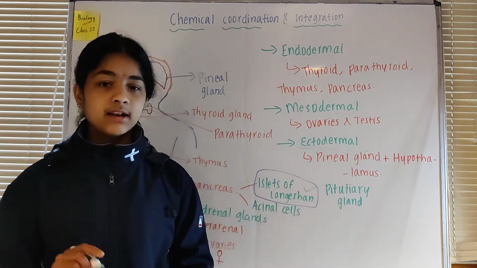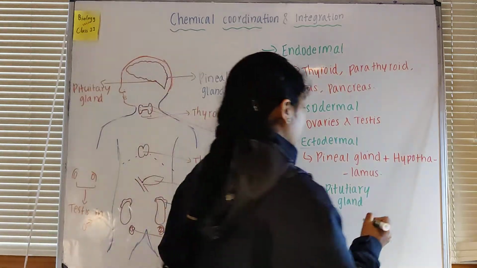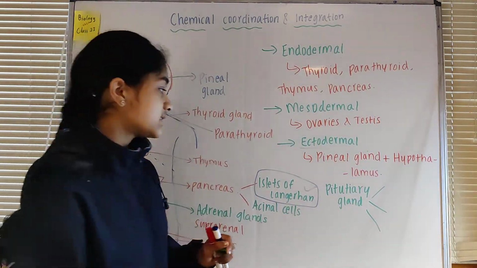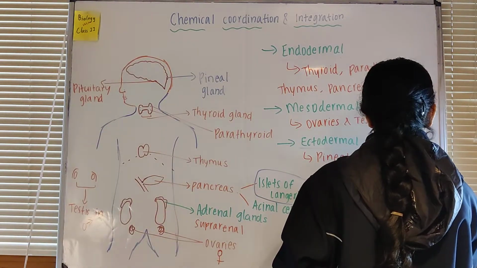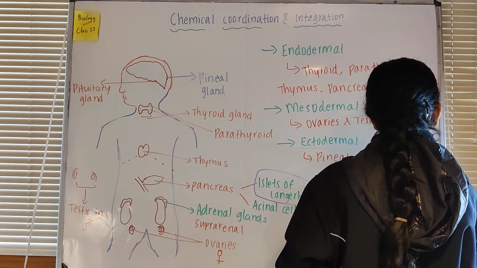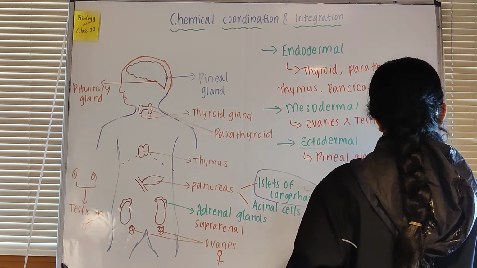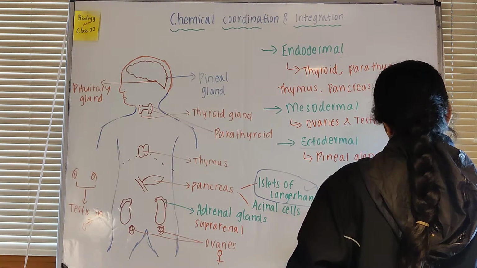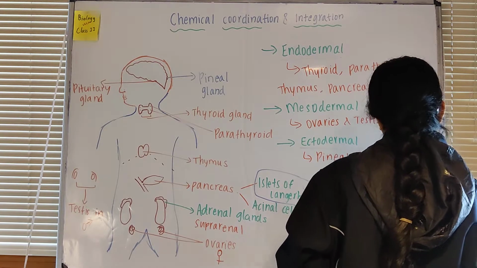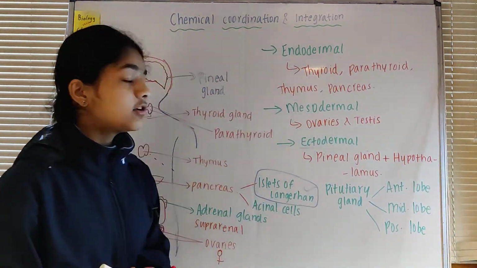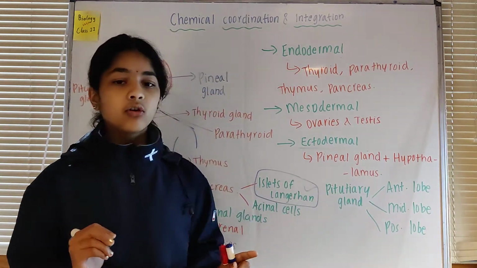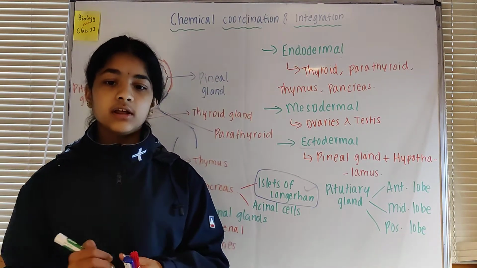If you take the pituitary gland as an example, it has 3 parts: an anterior lobe, a middle lobe, and a posterior lobe.